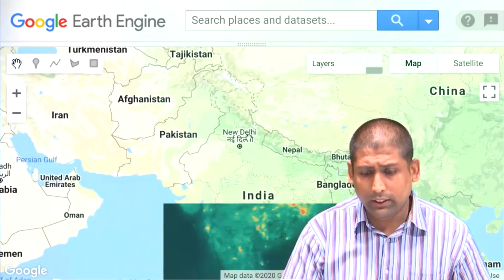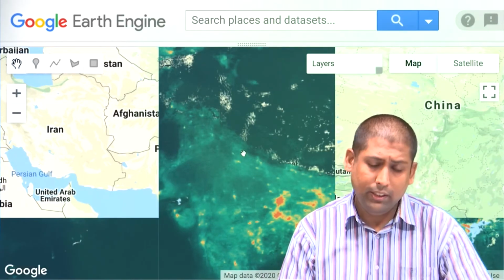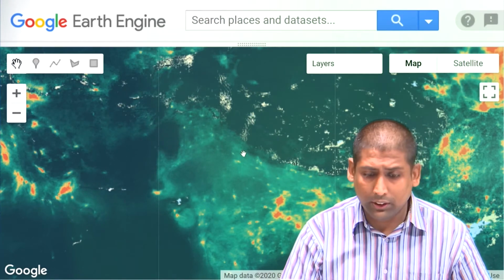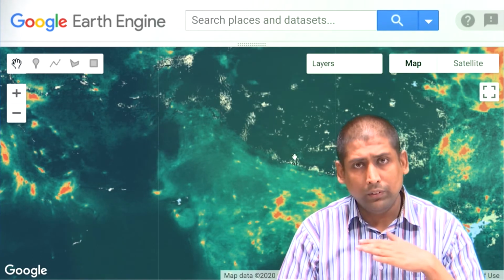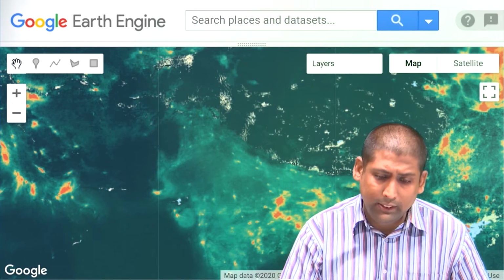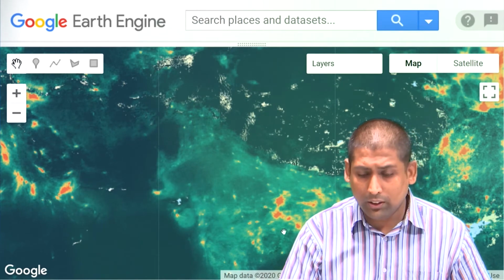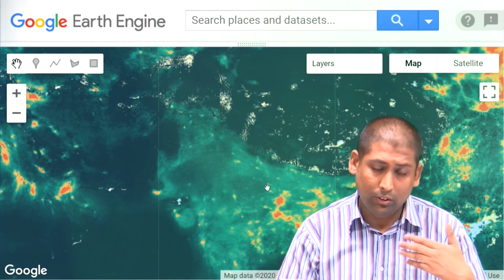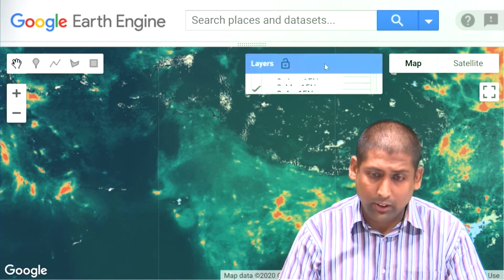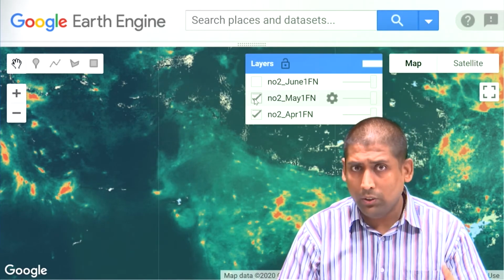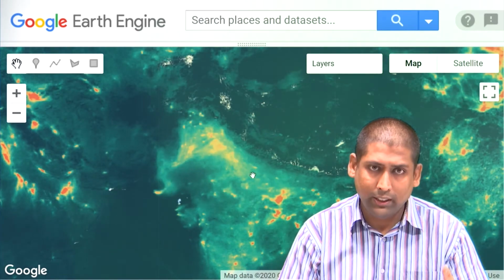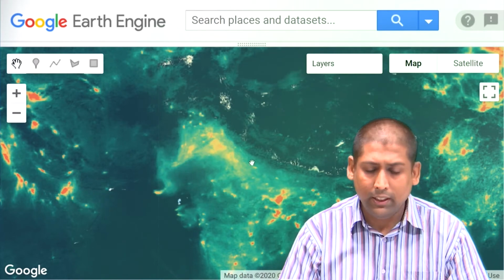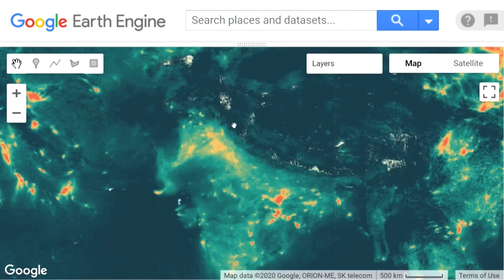Okay, now this is roughly the nitrogen dioxide concentration over India in the first fortnight of April. This is when we were under major lockdown, and only these areas which are thermal power plants were on, and they were emitting nitrogen dioxide. Come May, the lockdown is over. People have started going to work, cars have started moving, factories have started, and you see that the nitrogen dioxide concentration over these areas, some areas in the south, have started increasing.